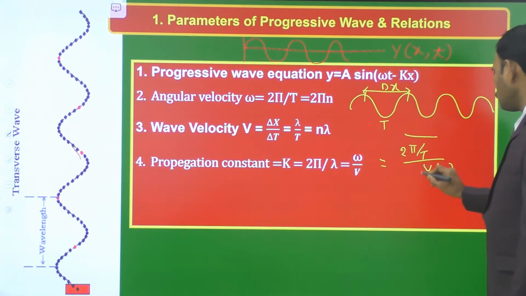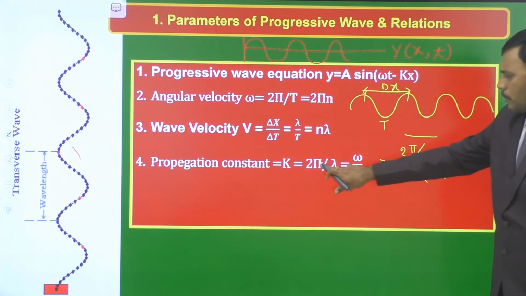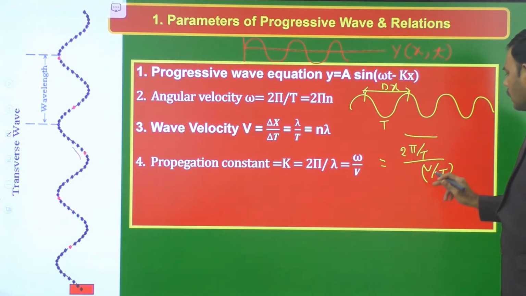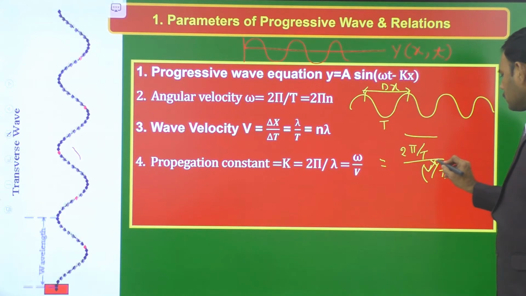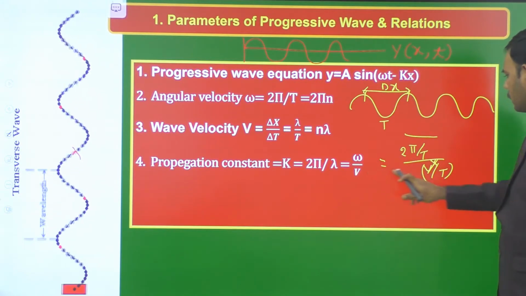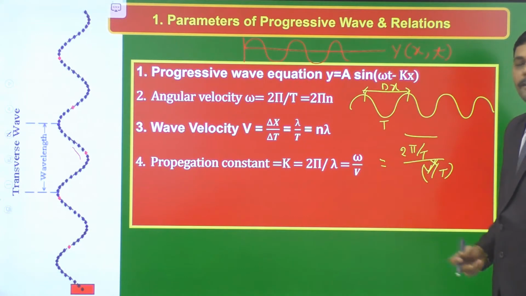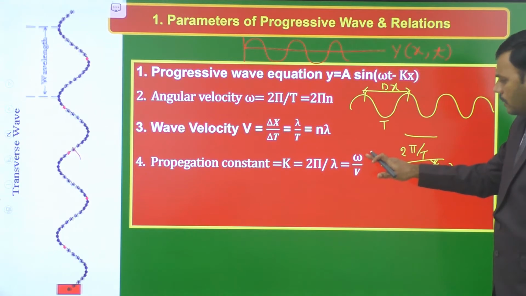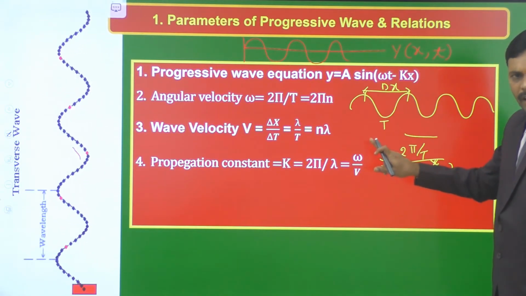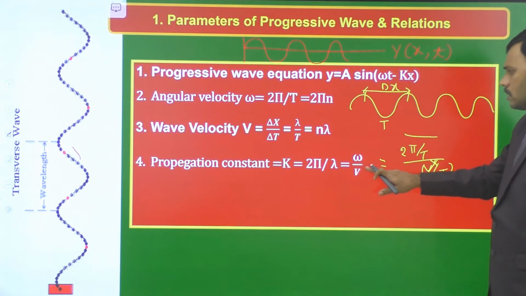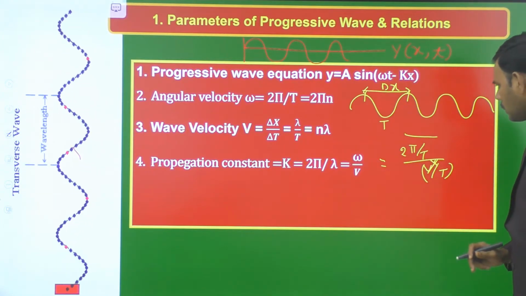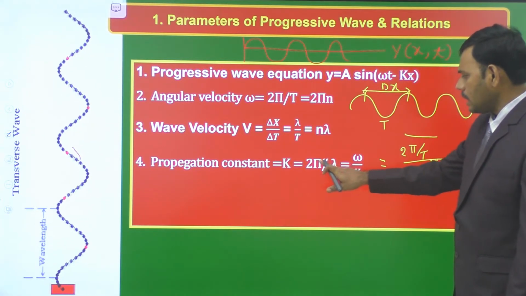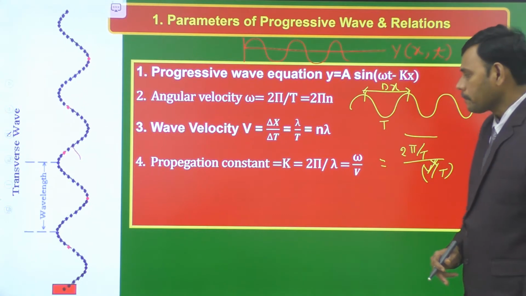Just divide the numerator and denominator by T. The propagation constant is 2π/λ; dividing numerator and denominator by T, we get (2π/T)/(λ/T). 2π/T is ω, and λ/T is v. So the propagation constant or angular wave number is also equal to the ratio of angular velocity to the wave velocity, ω/v, and its SI unit is radians per meter. 2π/λ in radians per meter is the SI unit of k.